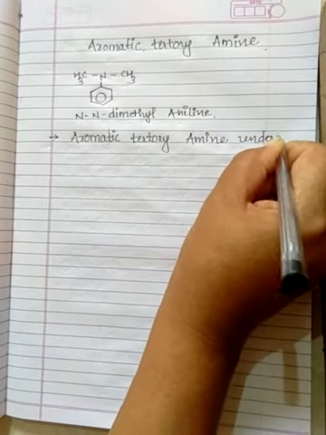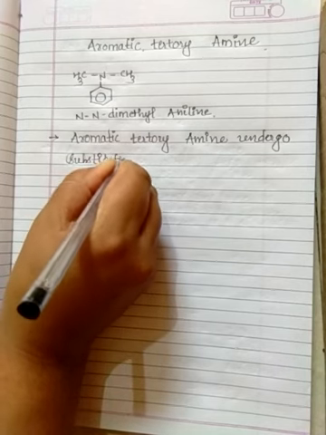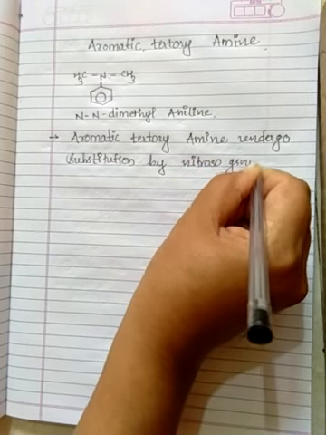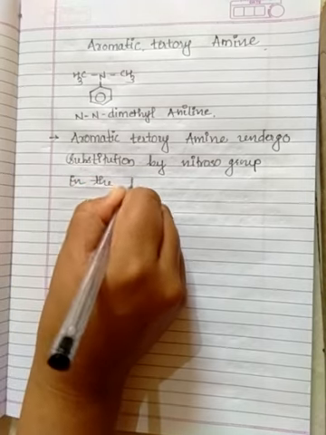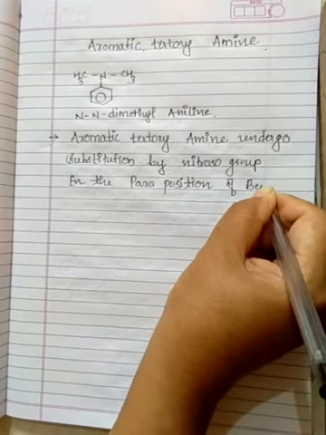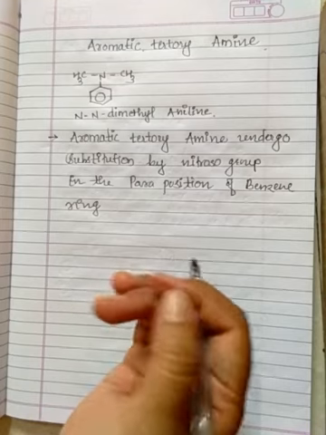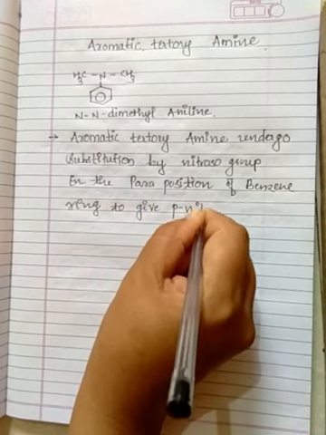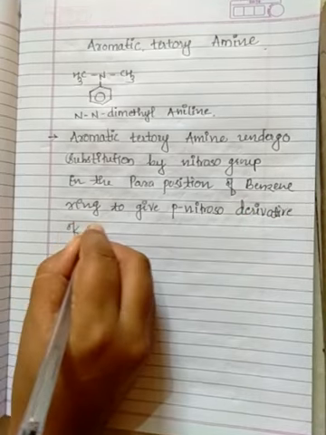When aromatic tertiary amine undergoes substitution reaction by nitroso group in the para position of the benzene ring, to give para-nitroso derivative of the original amine.